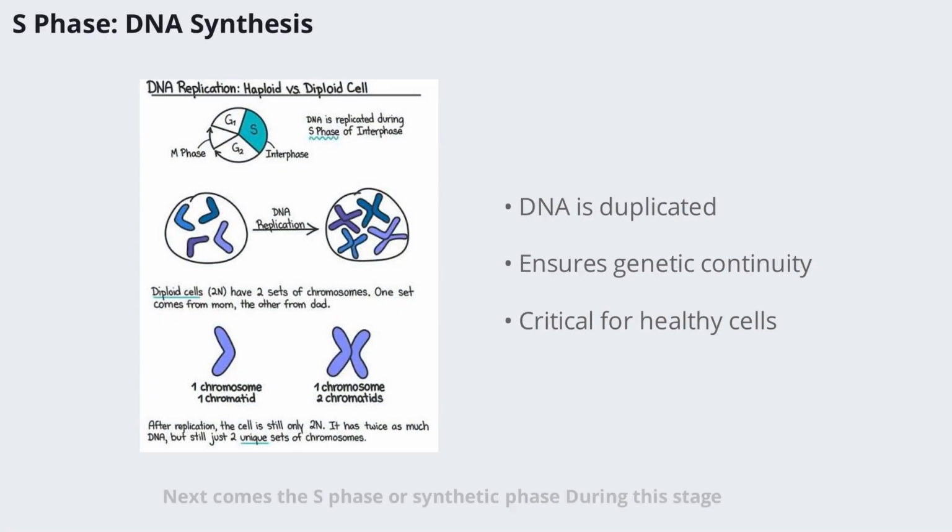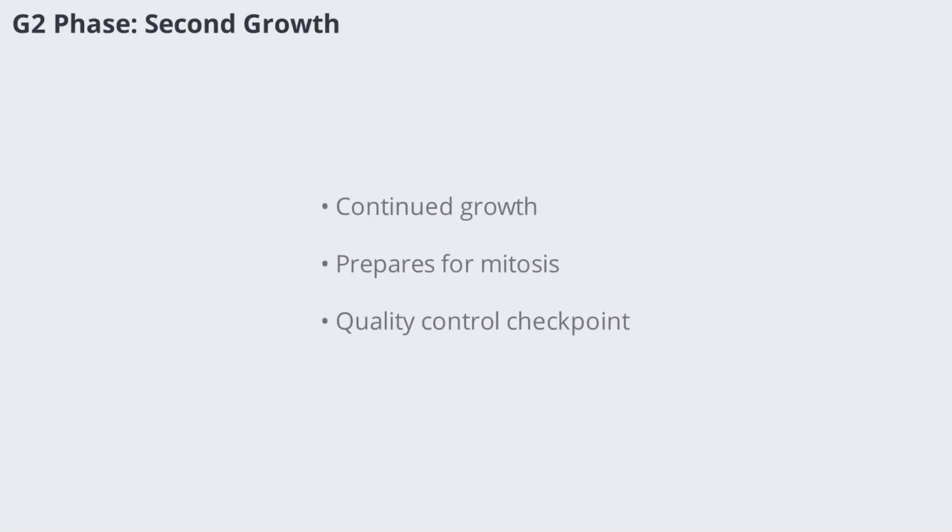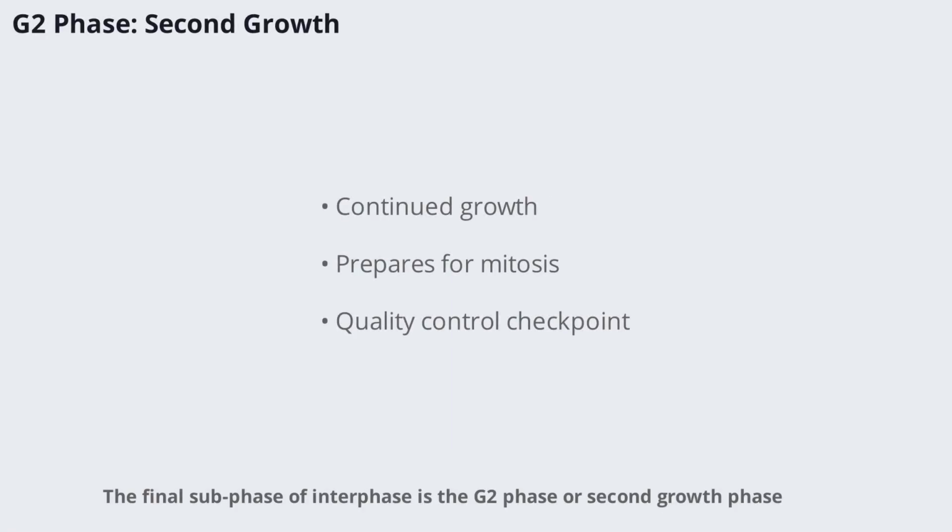Next comes the S phase, or synthetic phase. During this stage, the cell duplicates its DNA, ensuring that each daughter cell will receive a complete set of genetic material. DNA replication is a highly regulated and precise process, as any errors can lead to mutations or cell malfunction. The successful completion of the S phase is essential for the integrity of the genetic information passed on to new cells.